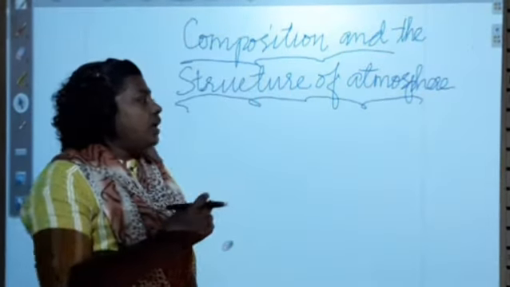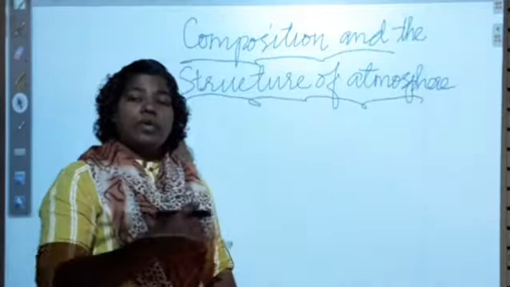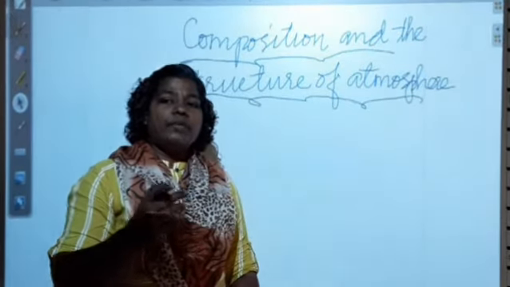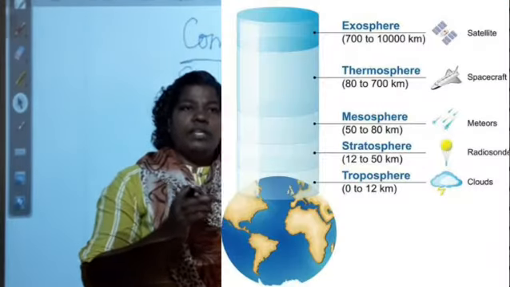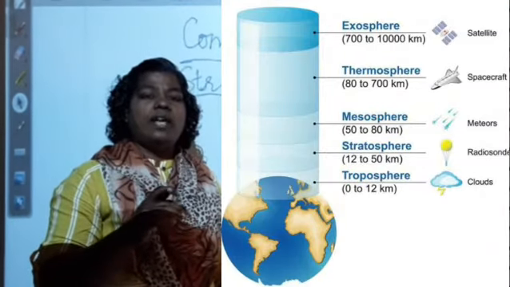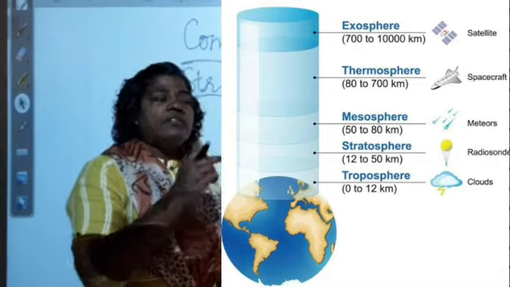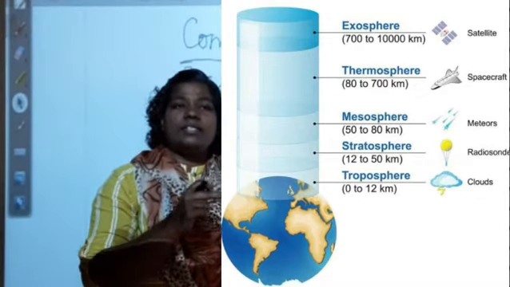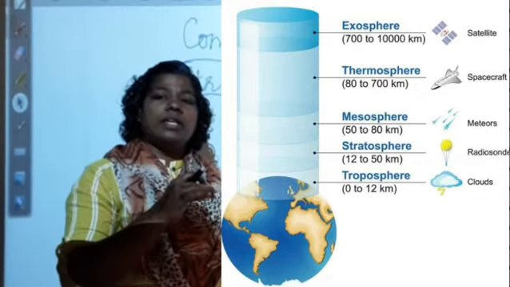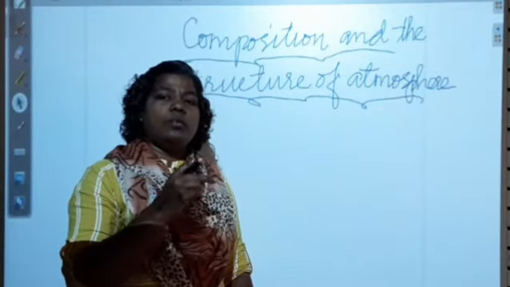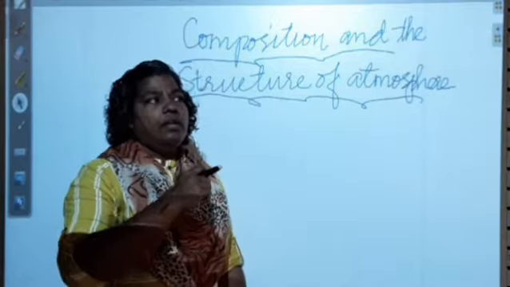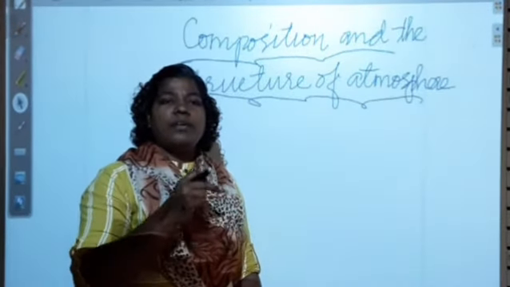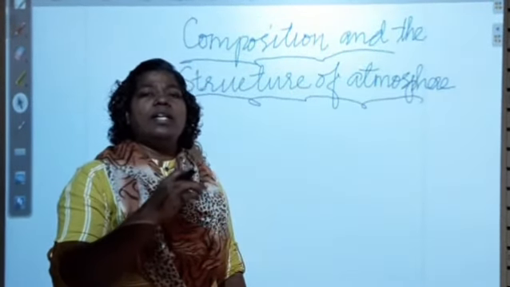Okay. And another thing here, the importance of troposphere is, we can find there is a lapse rate. We say lapse rate. What is lapse rate? For every 165 meters, the temperature decreases by 1 degree centigrade.